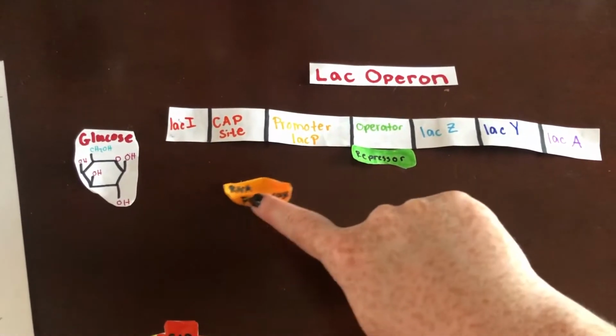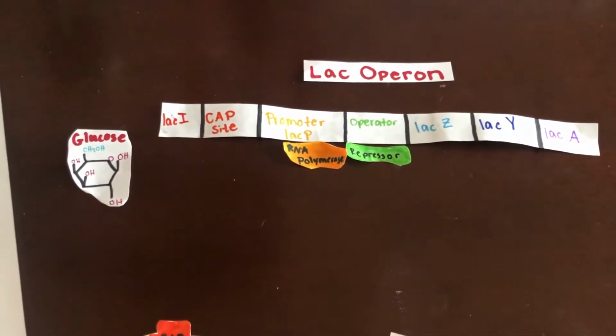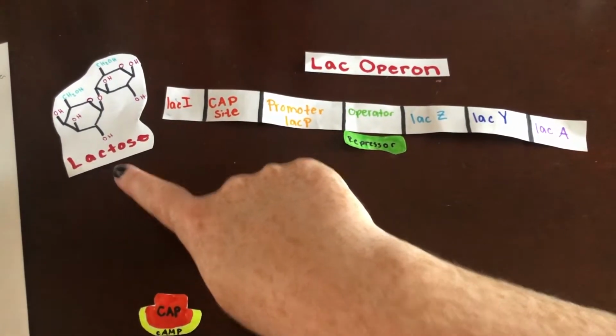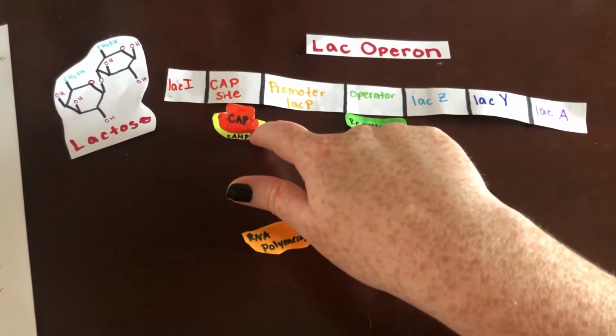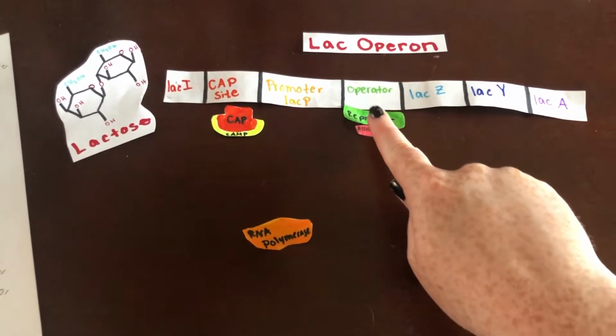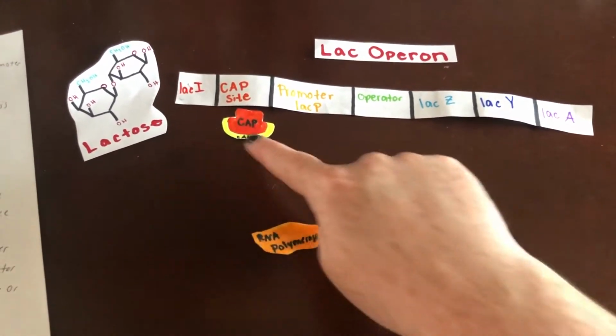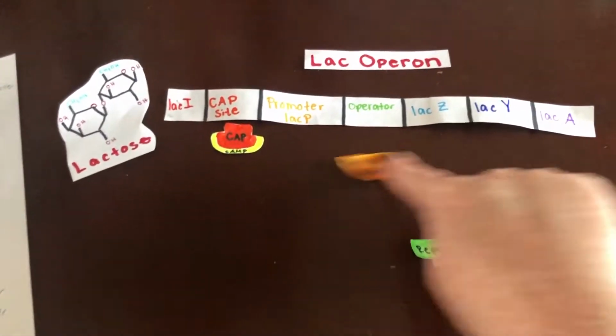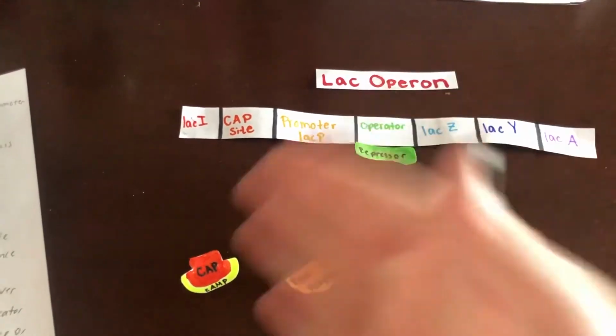Therefore, the repressor is bound to the operator and RNA polymerase is unable to transcribe. In the presence of just lactose, lots of CAP are produced. In addition, allolactose is produced, removing the repressor from the operator and allowing RNA polymerase to very efficiently transcribe DNA. In the presence of neither glucose nor lactose, nothing happens.